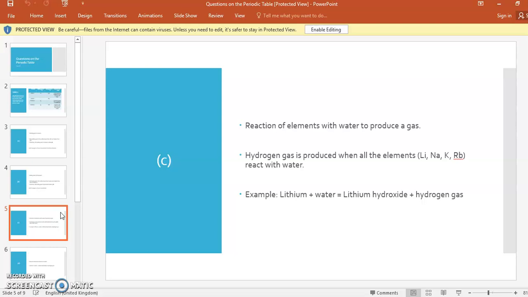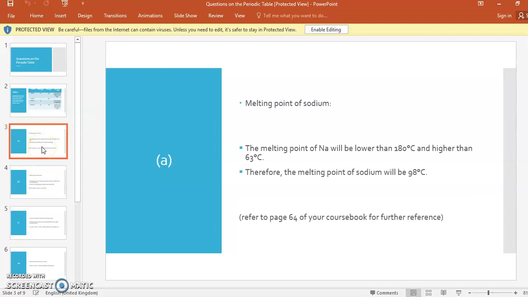Now see, I want to tell you something related to the previous. As they have asked the melting point or the boiling point of the elements, it is not necessary to write the exact melting point or boiling point. You can write the first point that I have given. The melting point of sodium will be lower than 180 degrees Celsius and higher than 63 degrees Celsius. In this way, if you write the answer, you will get the marks.